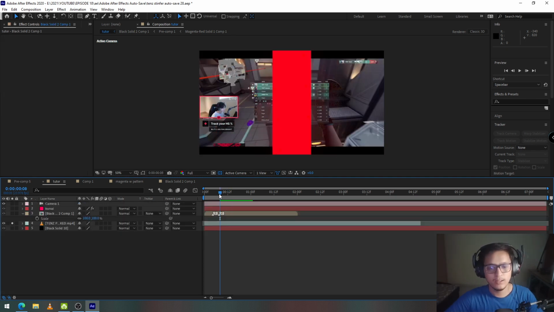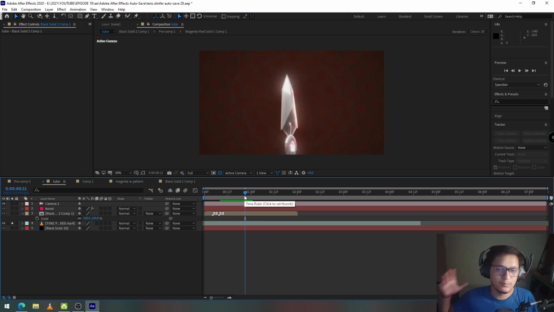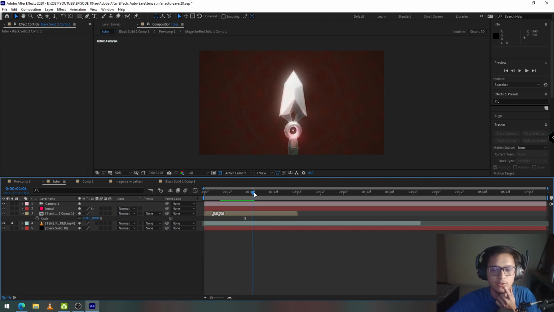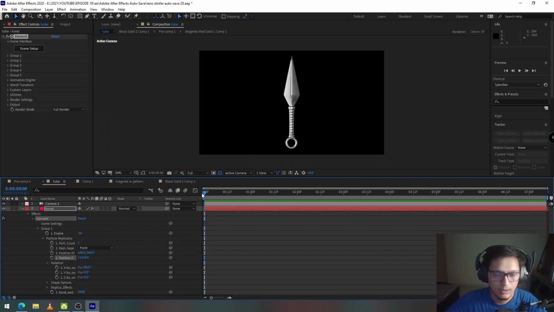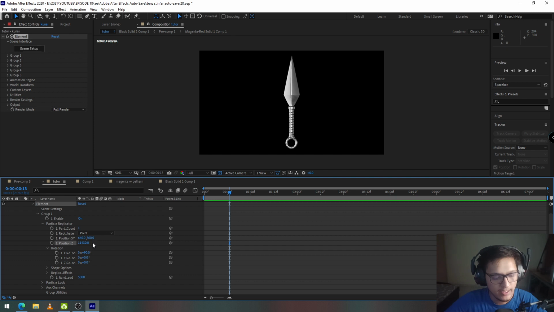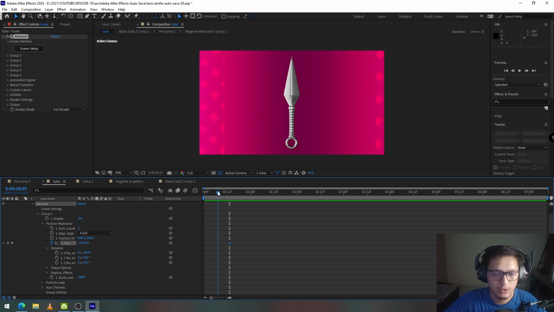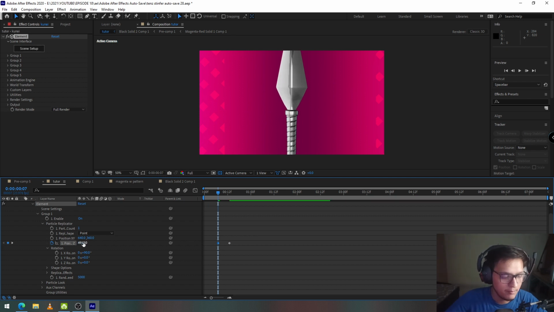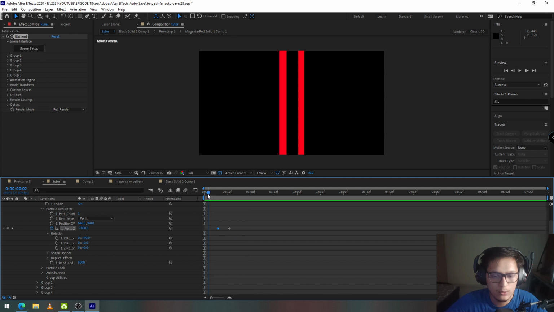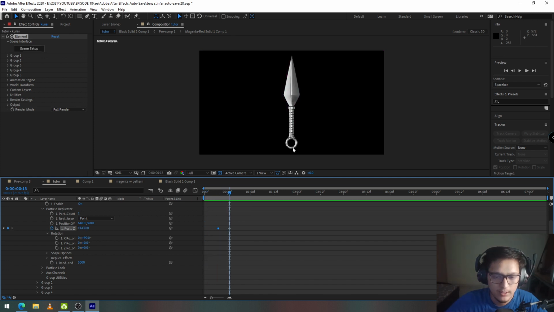I think that's it. Okay, in the animation we see that the kunai comes from behind the camera and then crosses the screen to appear in front of it. And the final position of the kunai is this. The final position of the kunai should be this when the beginning of the transition is over. So I'm going to set a keyframe at position Z at this point of time and click on this stopwatch, and I'm going to move back a couple of frames where the kunai needs to start appearing on the screen, which is at this point. I'm going to move it behind the camera by changing the Z position by a lot. Okay, so now it looks like the kunai is appearing from behind the camera and stops in front of it.